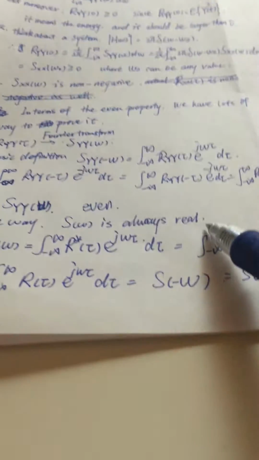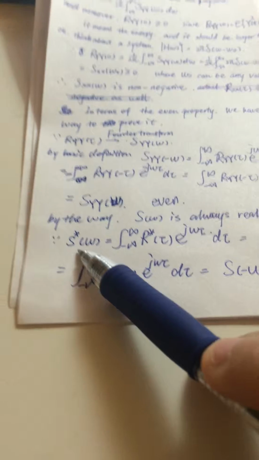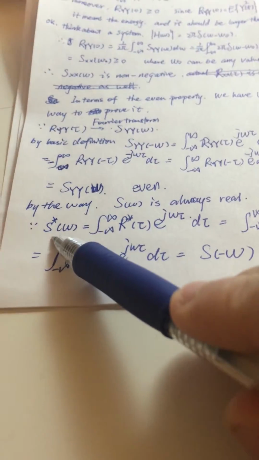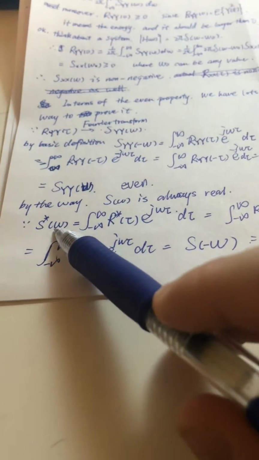By the way, the spectrum is always real. Why? Because for the spectrum, I put in the conjugate, and we look at what it does.